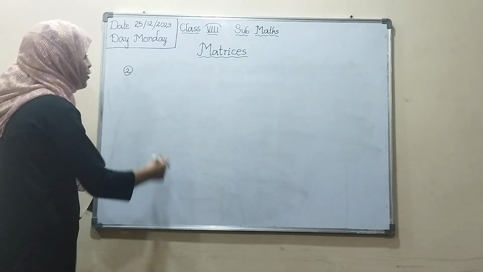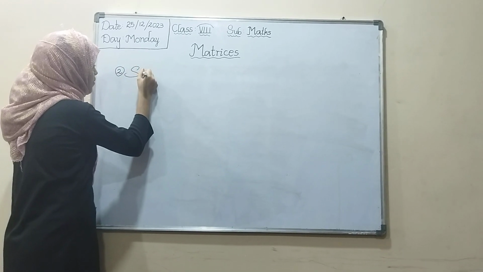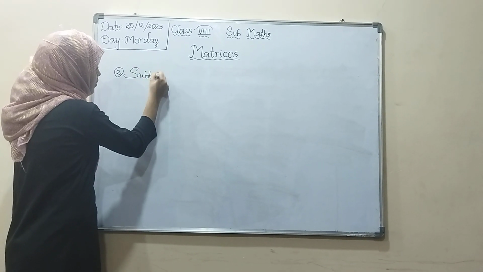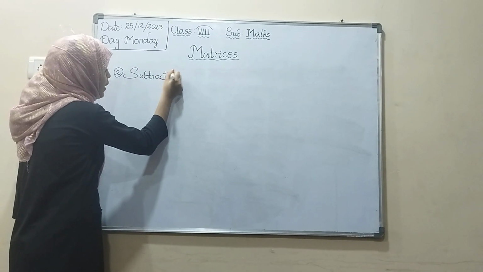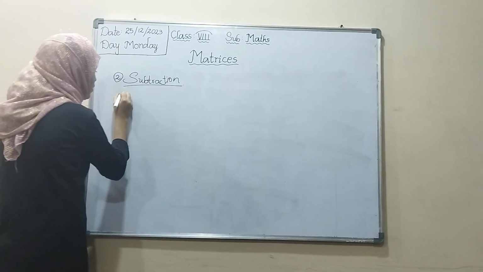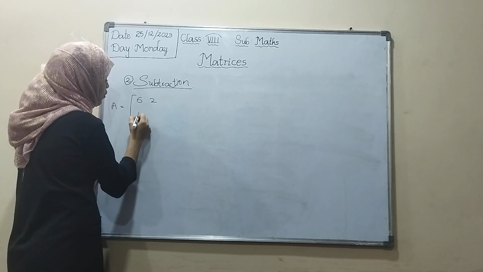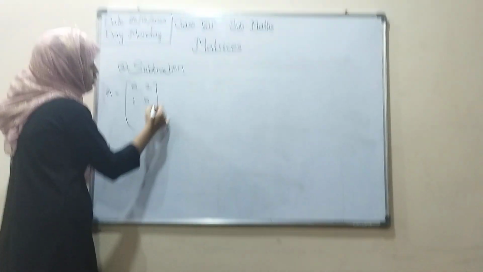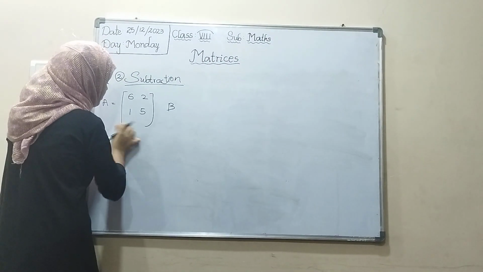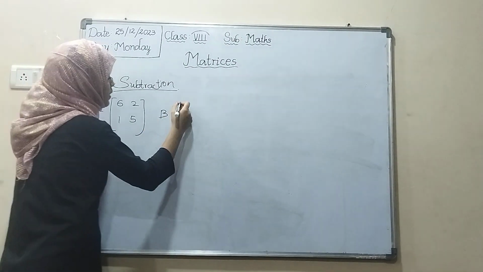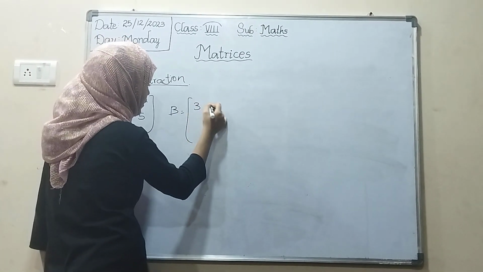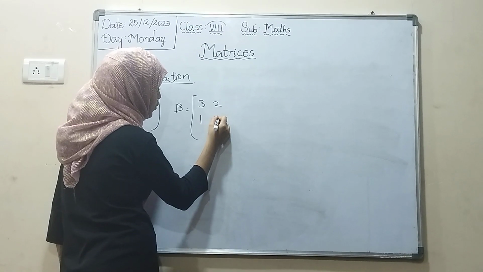Now I will tell you subtraction of matrices. Same as addition, but we have to subtract. Suppose they give A equals 6, 2, 1, 5 and B equals 3, 2, 1, 4.